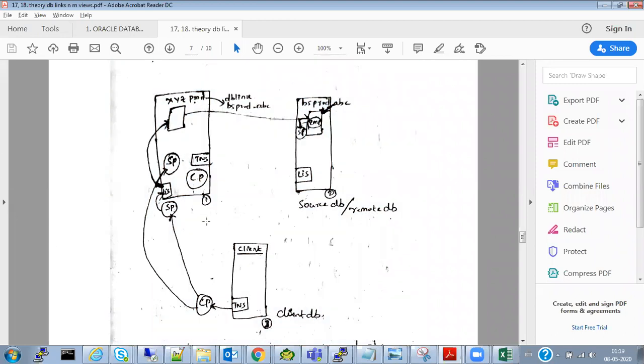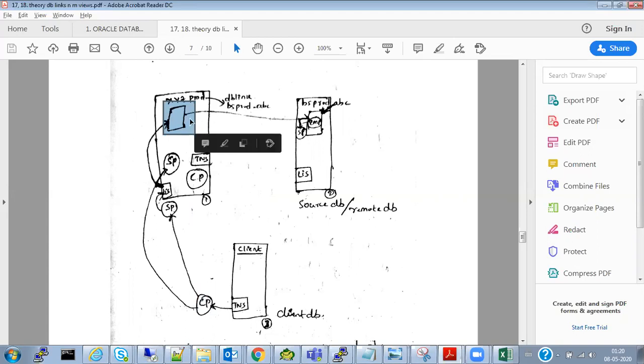Okay. So how the connection is established, I'll tell you. First, the client process is there. The client process will talk to the server process. As I said, the listener is there. The listener will talk to the connection given by the client process, and the server process will establish a connection with the client process. So the database connection is established to XYZ user in ICICI.